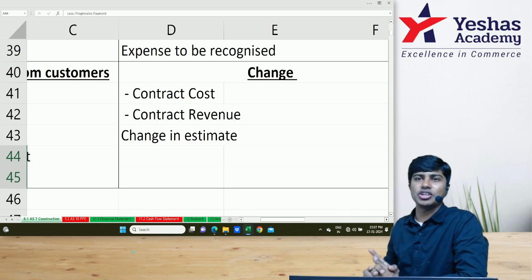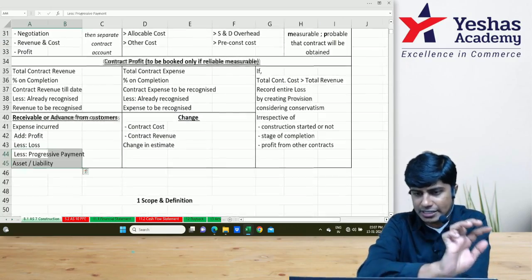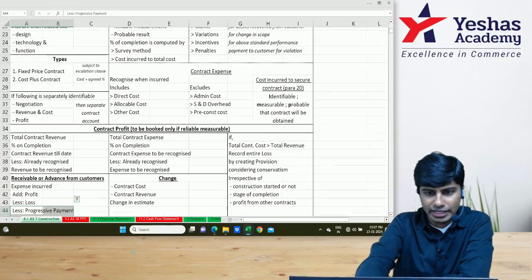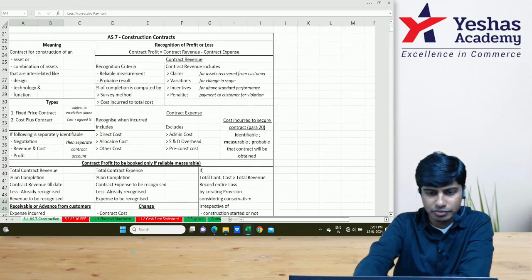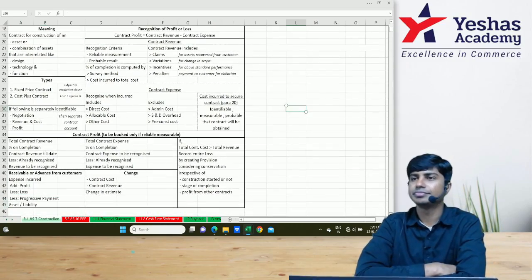This is a quick revision of Accounting Standard 7. I hope you understood whatever we just discussed. So this sums up the entire AS 7, if you observe here. This is it. Got it?